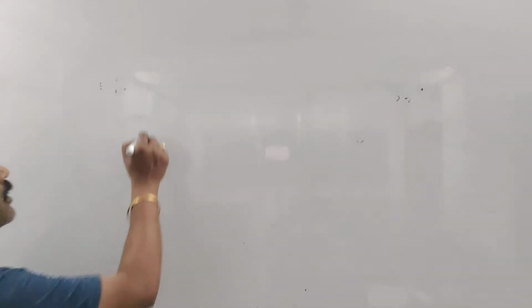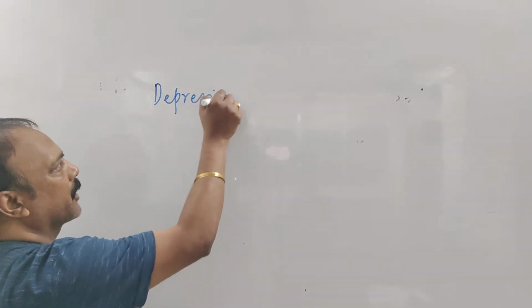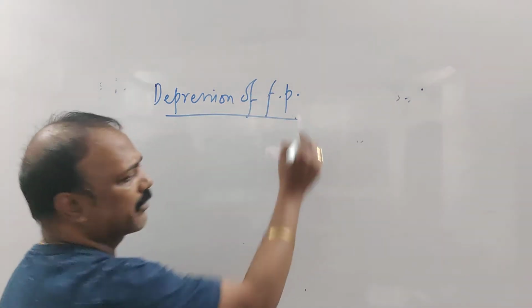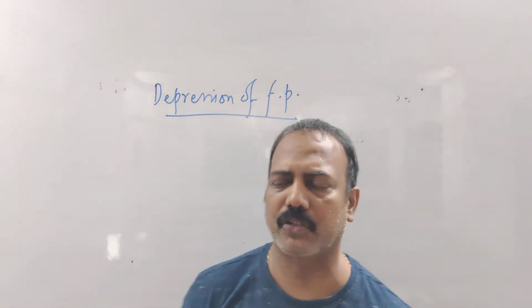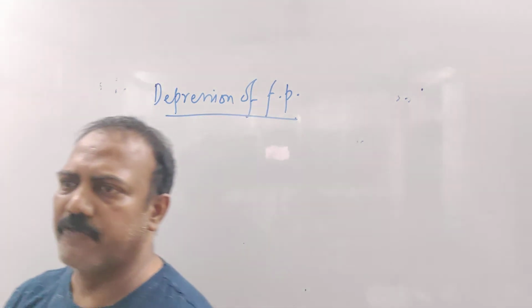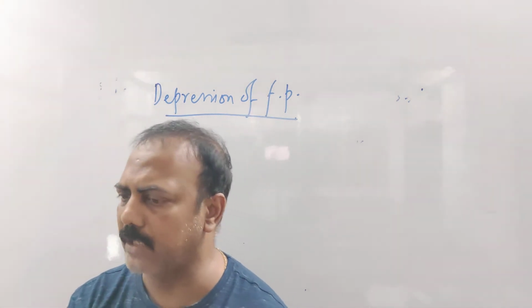The next one is depression of freezing point. Next colligative property is depression of freezing point. Now, what is freezing point? First of all, before depression of freezing point, we must know what is freezing point? Freezing means what? When the liquid is solidified, right?